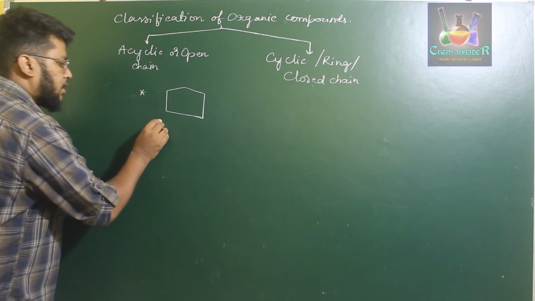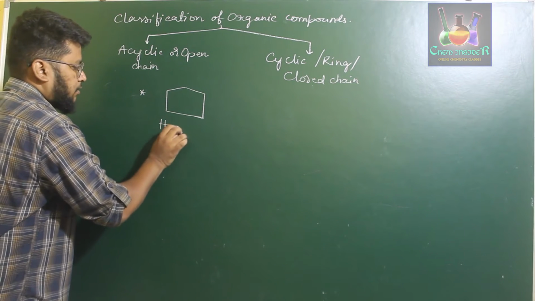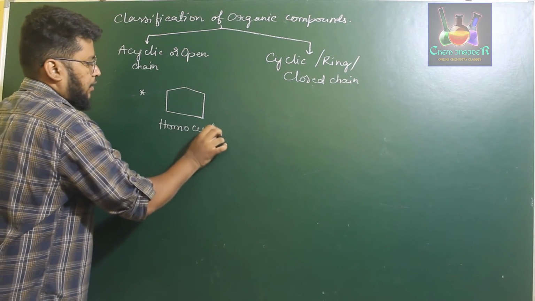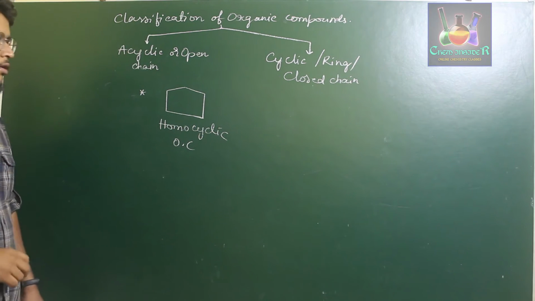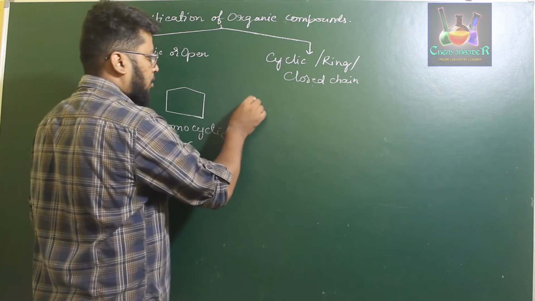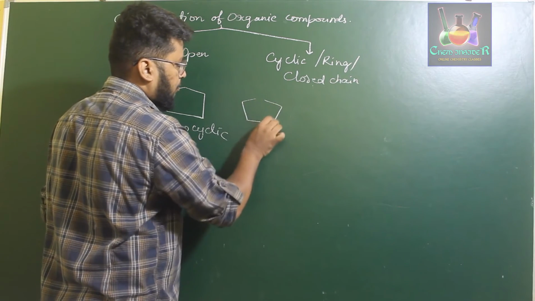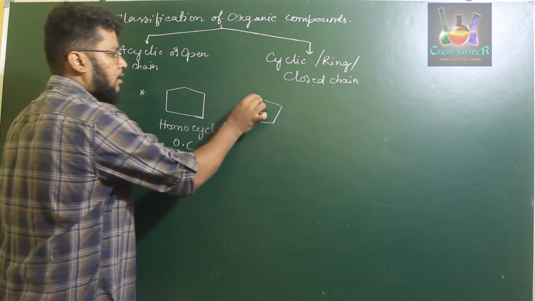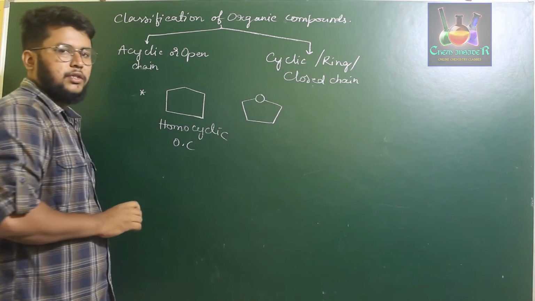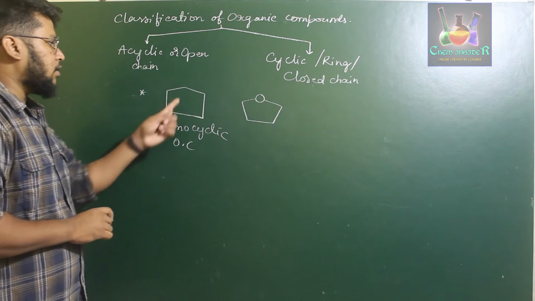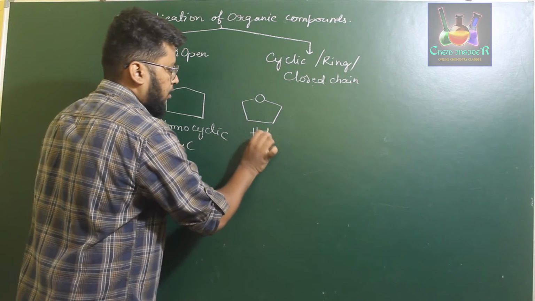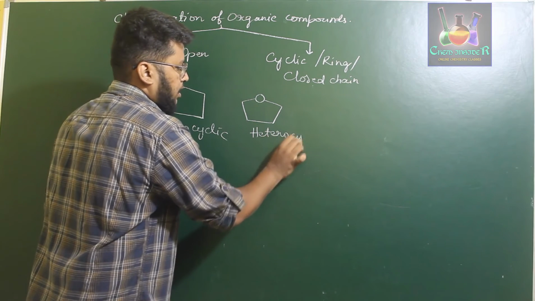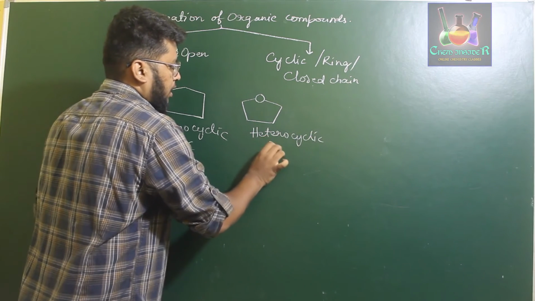So this is an example of a homocyclic hydrocarbon or organic compound. Now, what about an example of a heterocyclic organic compound? Instead of one of the carbon atoms, we replace it with an oxygen. If we replace one of the carbons with oxygen, that gives us a heterocyclic organic compound.